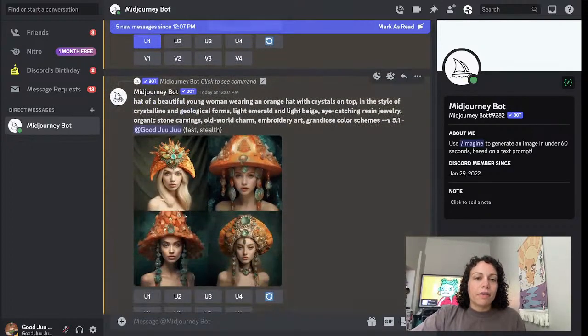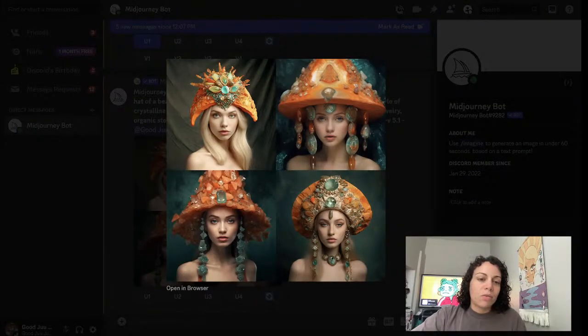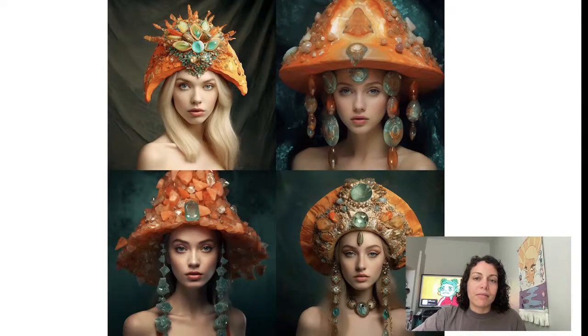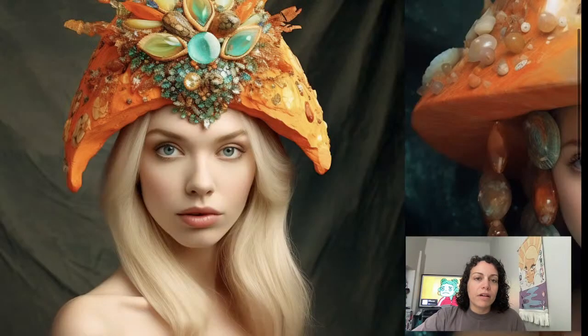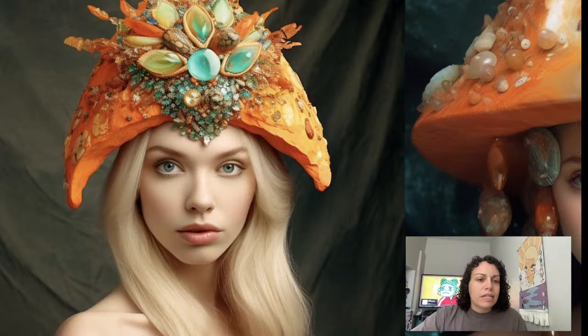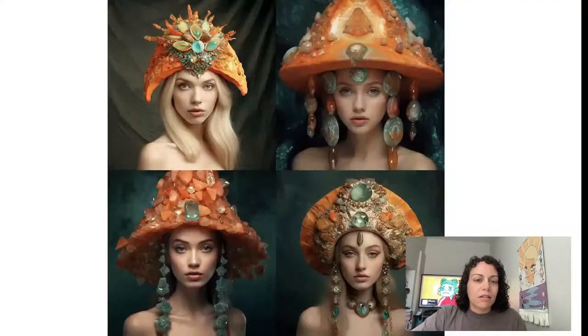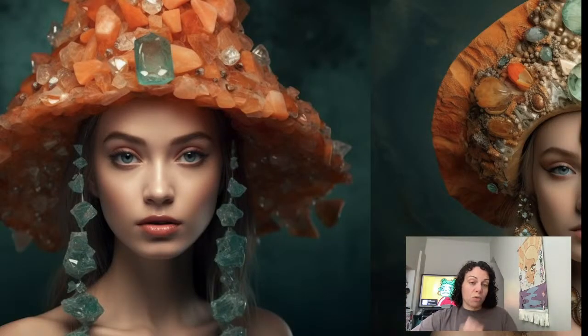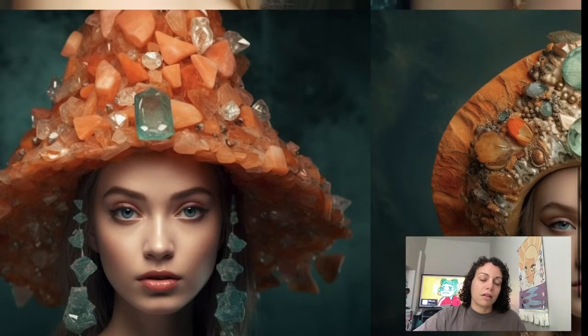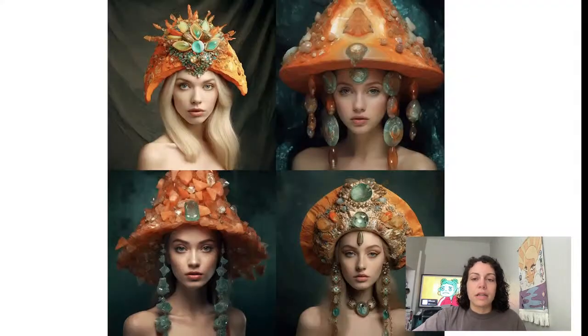All right, so here was the third prompt: a hat of a beautiful young woman. Wait, a hat of a beautiful young woman wearing an orange hat. Okay, that's odd, but we do get a woman in a hat, so they made their point. Interesting textures and colors. Because the photo that I uploaded was oranges and blues, we're getting a lot of oranges and blues in these images.